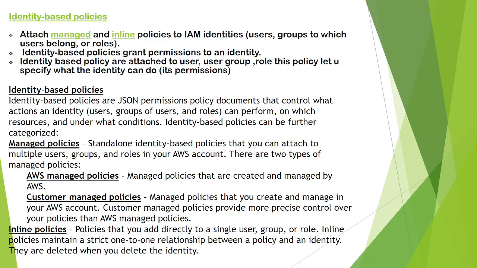So next we have inline policy. Policies that are directly attached to a single user, group or role. Inline policies maintain a strict one-to-one relationship between policy and identity. So example, I have a user like Lee. I will directly attach him one policy. I'm attaching directly. That is a one-to-one relationship. I'm attaching him a single policy. That is nothing but inline policy. Clear? Clear with these policies? Single policy means one resource, right? Yeah, inline policy. I'm directly attaching to that person, one-to-one permission.